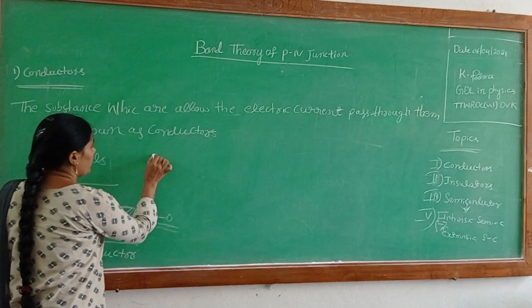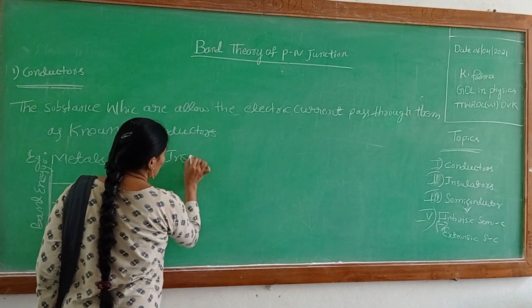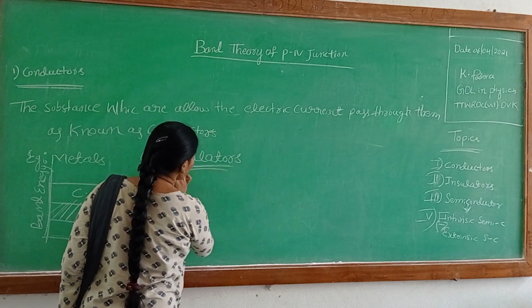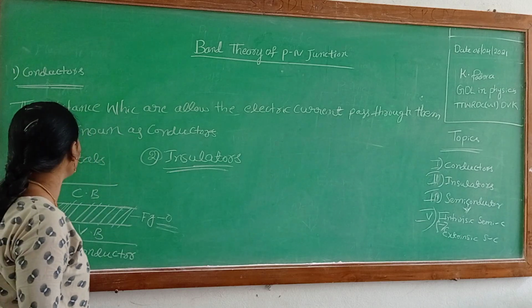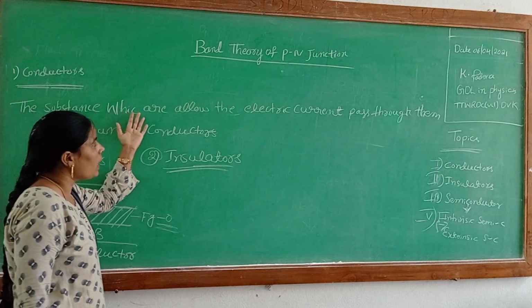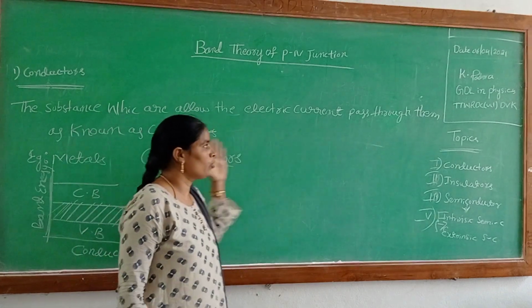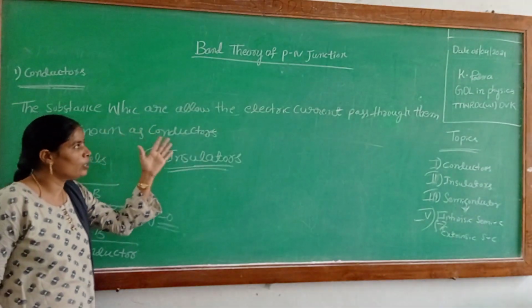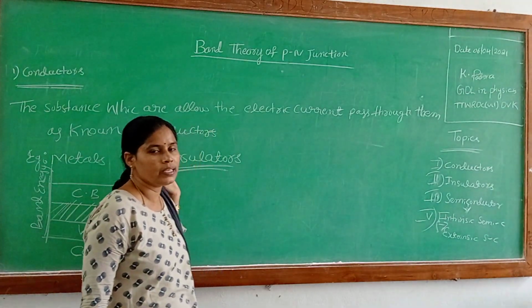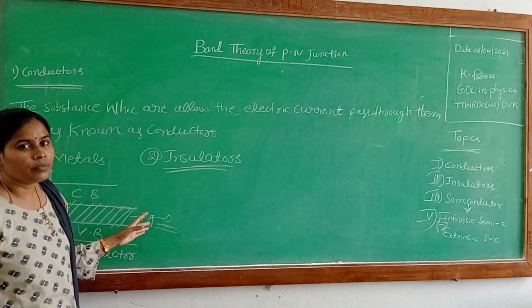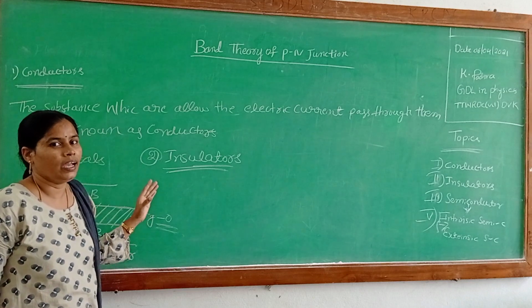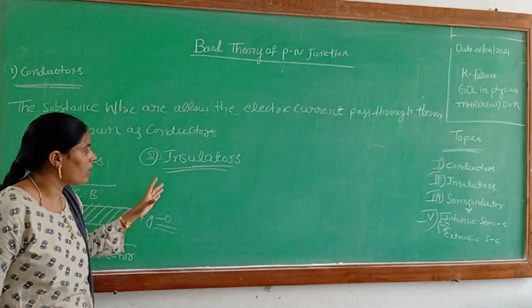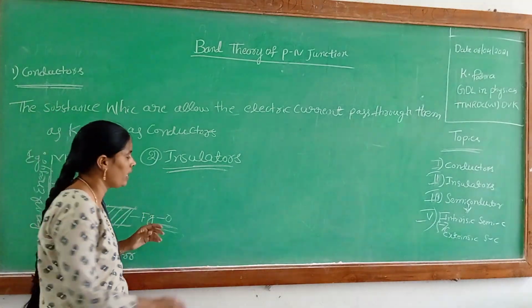Next we explain the insulators. What is an insulator? An insulator is a substance which does not allow electrical current to pass through it. The insulator has a very high forbidden gap and does not have free electrons.